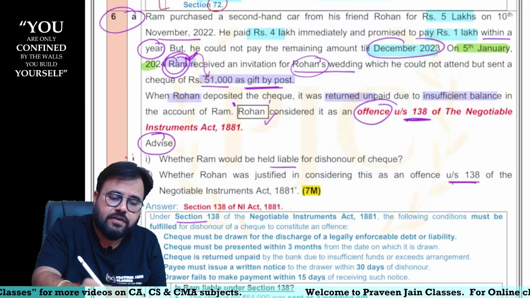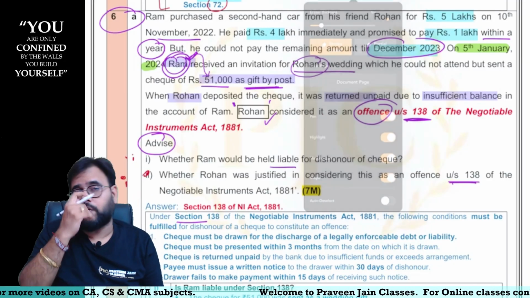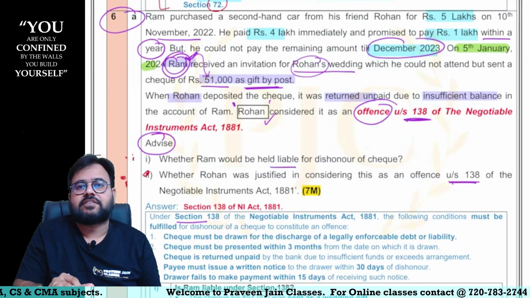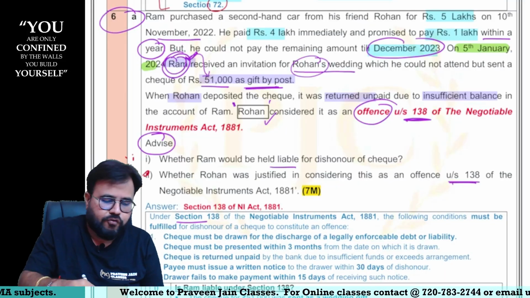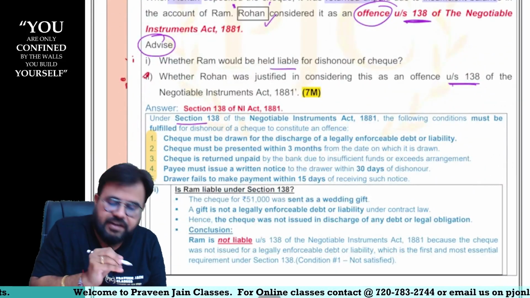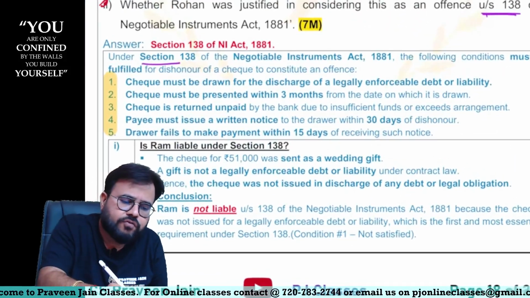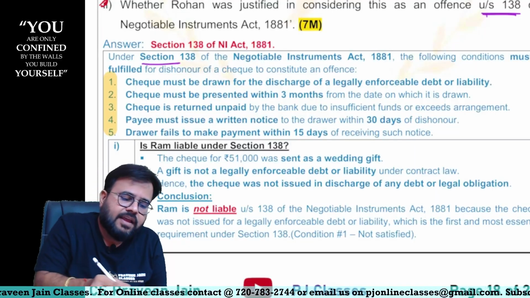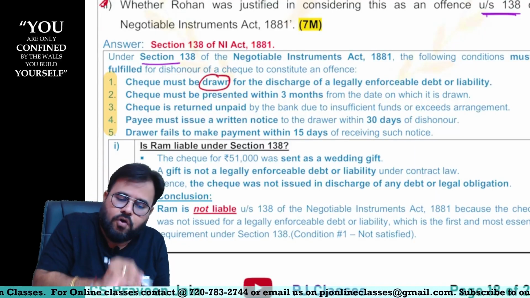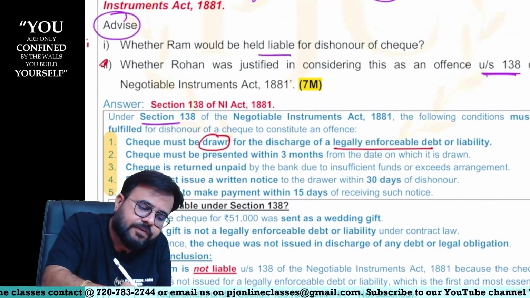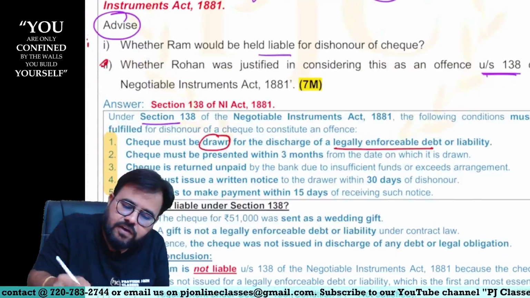Now remember, sir, to incur liability under section 138, we have to fulfill all 5 conditions, not any, all 5 conditions, sir. What are those? First condition, sir. Can I say check must be drawn for discharge of legally enforceable debt? Now tell me, sir. Can I say who gave the check?